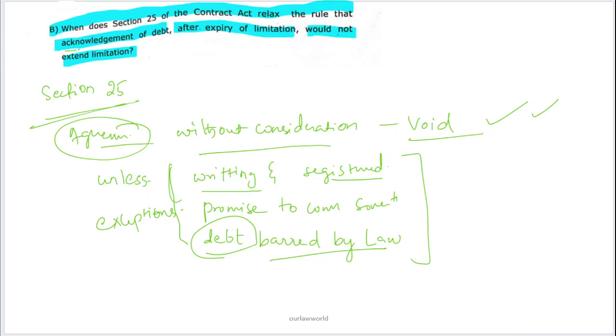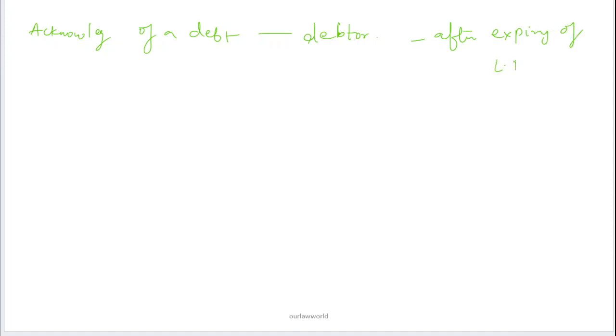Now we will see regarding acknowledgement of debt and expiry of limitation. Generally, acknowledgement of a debt by the debtor after the expiry of the limitation period would not extend the limitation.